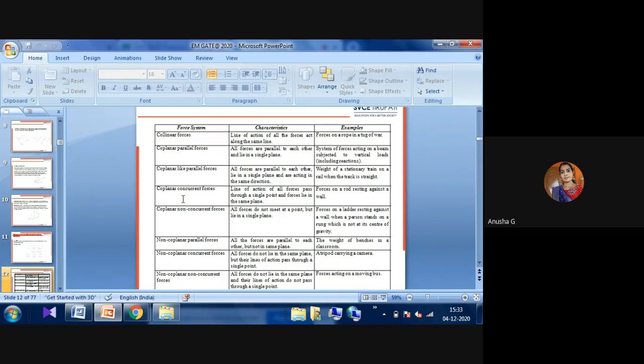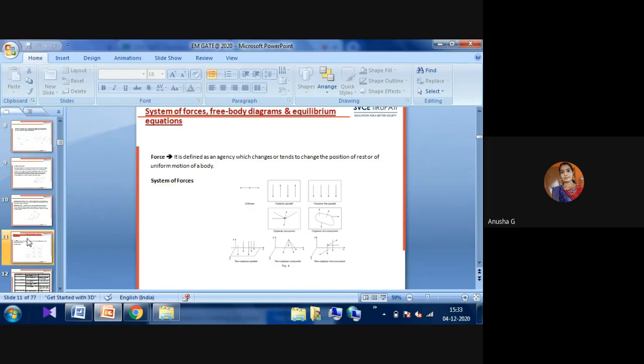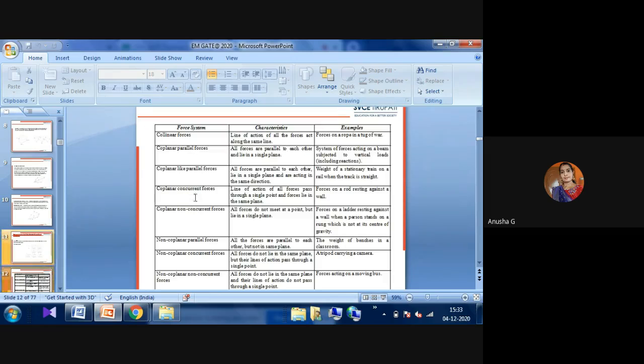Next one is the coplanar concurrent forces. Here, the lines of action of all the forces pass through a single point and the forces lie in the same plane. The main example for this one is forces on a rod resting against a wall. Here you can observe the rod which is resting on the wall. That is coplanar concurrent forces.